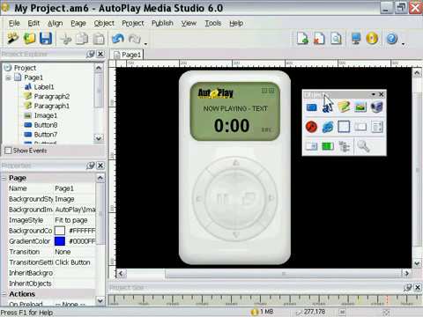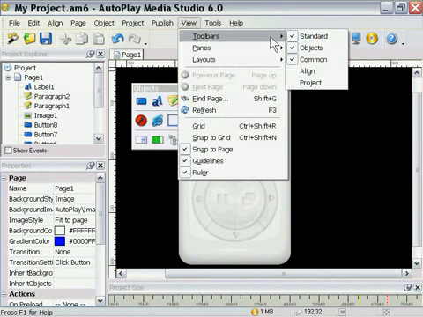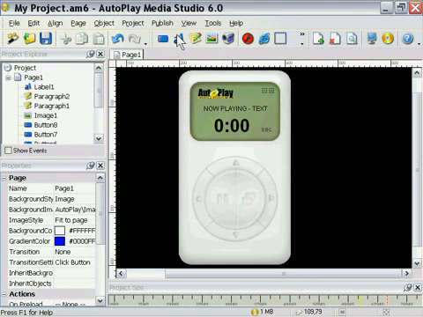So that's really convenient. The toolbars are available for a variety of different functionality. If you go under the View menu here and hover over the Toolbars selection, you'll see the different toolbars here. We have toolbars for aligning objects, selecting objects, so on and so forth. I'm going to go ahead and put this toolbar back here for now.